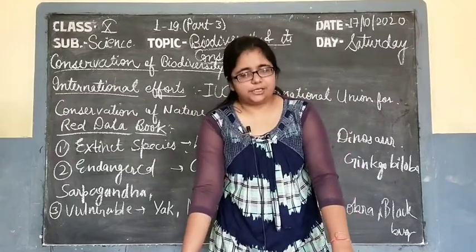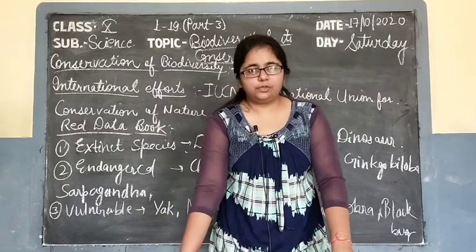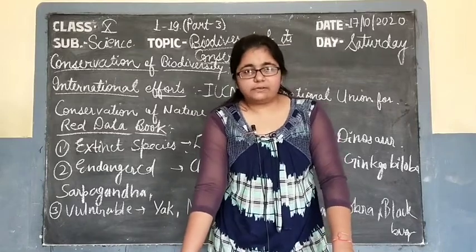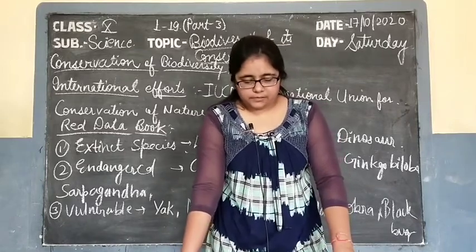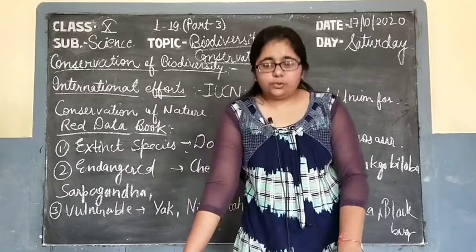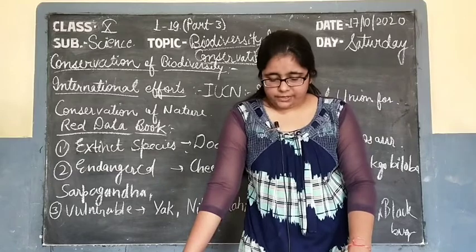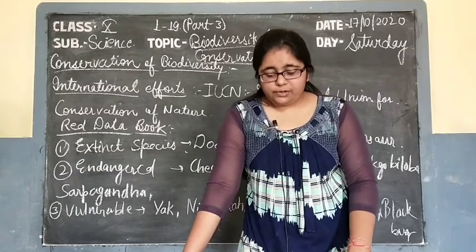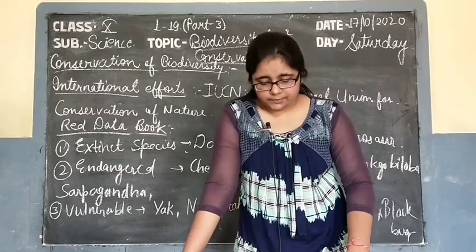Like that, at the national level, the Biodiversity Act 2002 was prepared, which has several objectives. The first objective is the protection of biodiversity. The second is use of biodiversity in such a way that it can be available for a long time, that is, sustainable use.